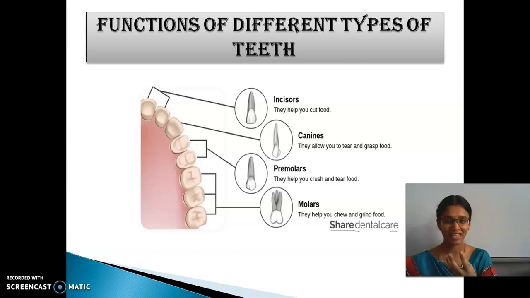Incisors help in cutting the food. Yes. And then canines tear it. And then premolars crush and then tear. And then molars grind the food. So these are the different functions of teeth: cutting, tearing, crushing and then grinding the food.